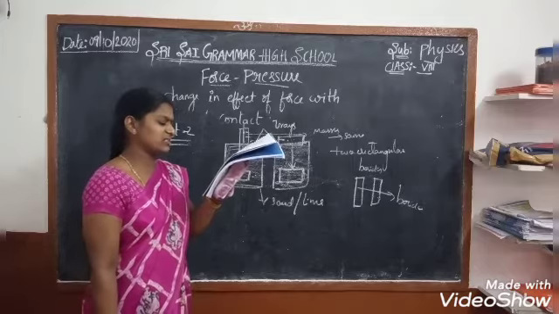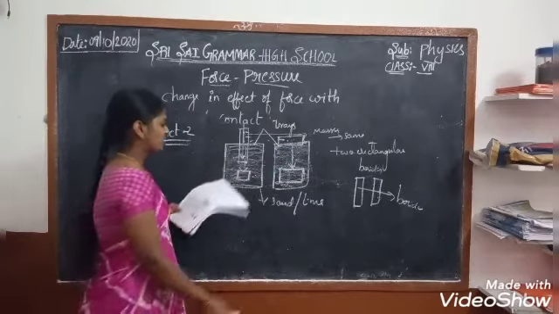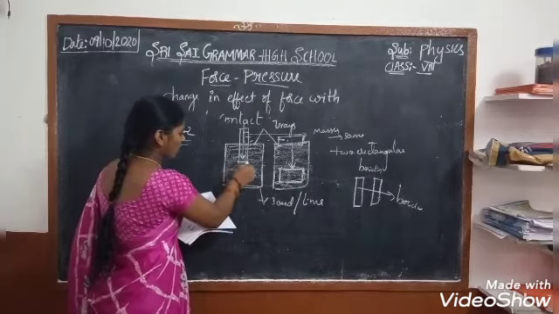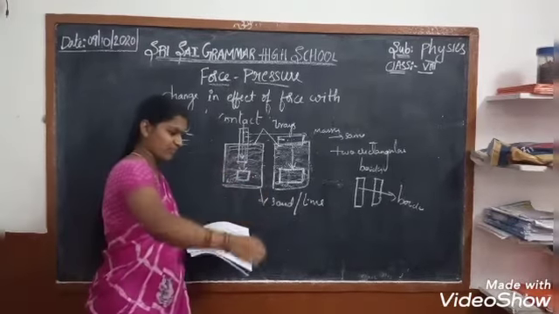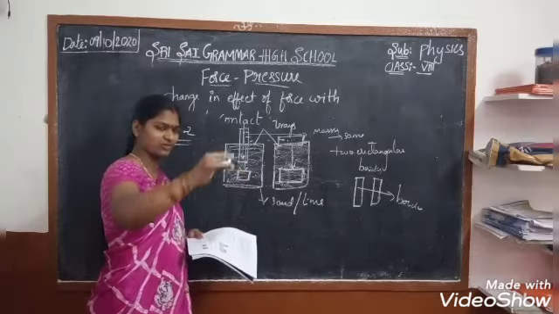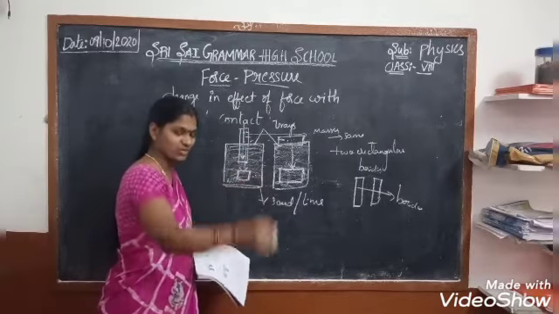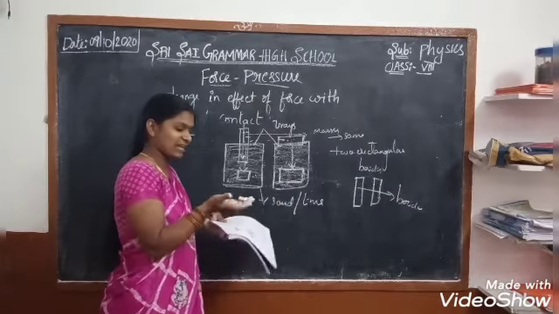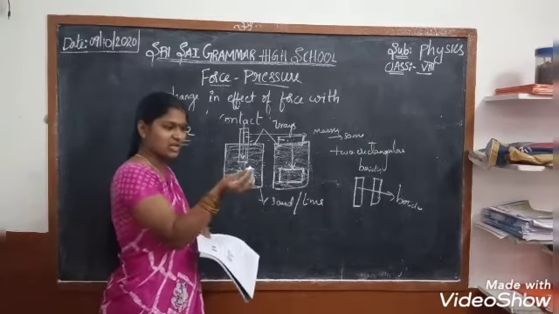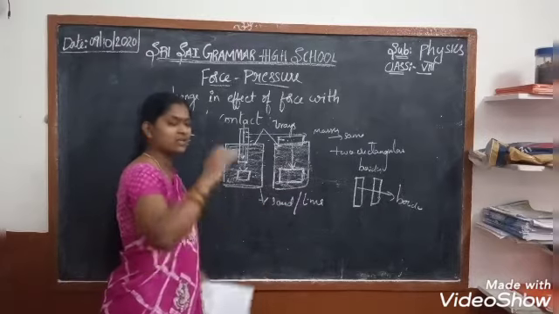we are considering that when the surface area is small, the pressure will be greater. When you drop a chalk piece by its small surface area, the force applied there is more. If the surface area is greater, the pressure will be smaller.